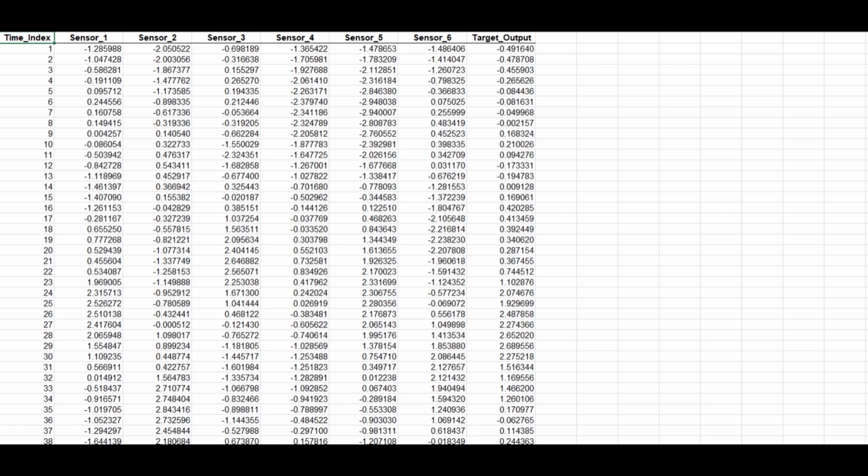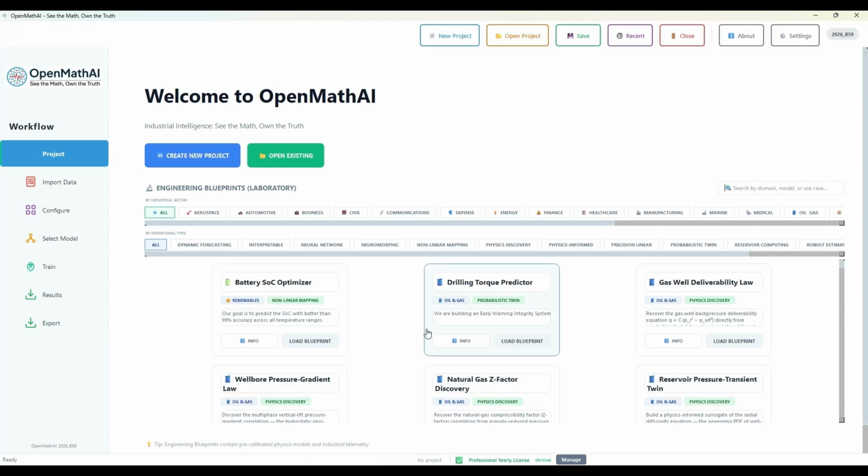Once the model is trained, OpenMathAI uses the learned convolution filters and temporal relationships to predict the target output for new sequential sensor values without retraining the model. So, let's get started. Open OpenMathAI. In this demonstration, we use the multi-sensor temporal pattern dataset with the TCN model.